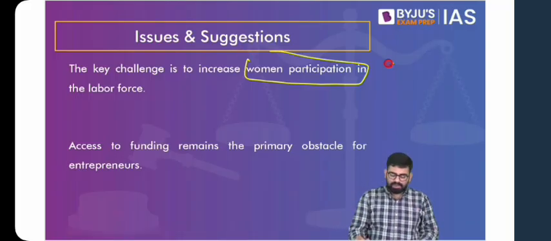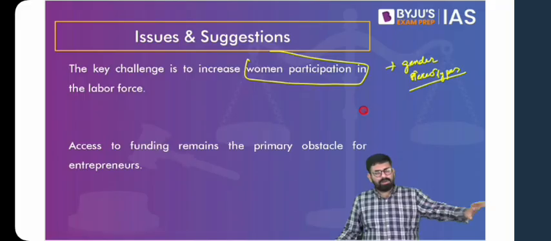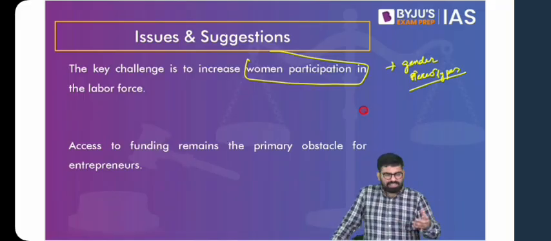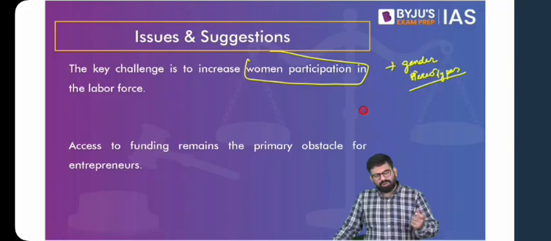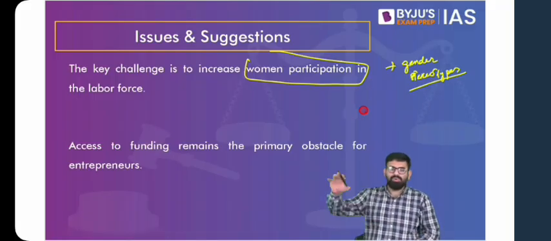And not just this, also think of the gender stereotypes that are enforced. For example, when it comes to stitching, tailoring, etc., it is generally women who are imparted the skill. Why do we do that? Let's keep it equally open for everyone. So one is to increase women participation, and also try not to push women into pink collar jobs. Let them have a free choice with respect to what course they want to take up.